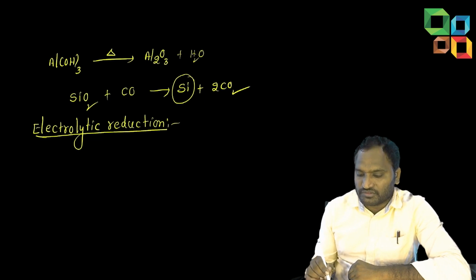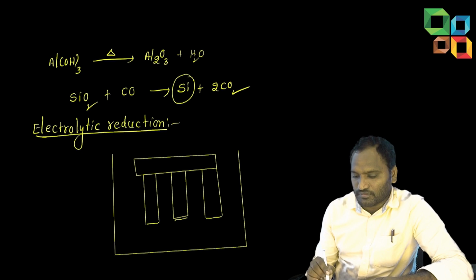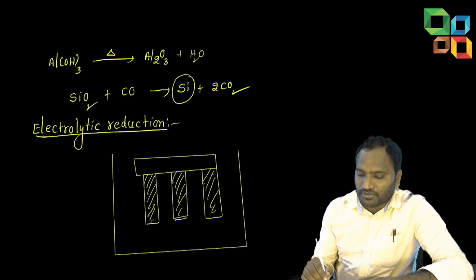So electricity we are using. These are the graphite rods, students. This is the copper clamp.